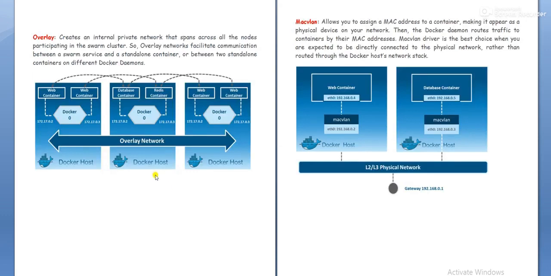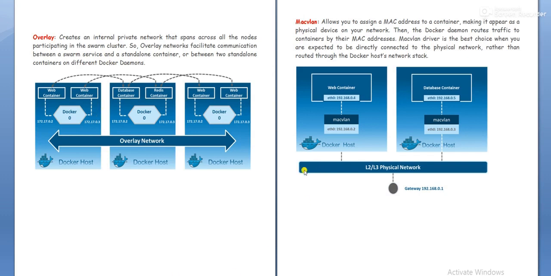Now we'll discuss the overlay network. It creates an internal private network that spans all the nodes participating in the Swarm cluster. Overlay networks facilitate communication between a Swarm service and a standalone container, or between two standalone containers on different Docker daemons. That means you can establish communication between multiple hosts.